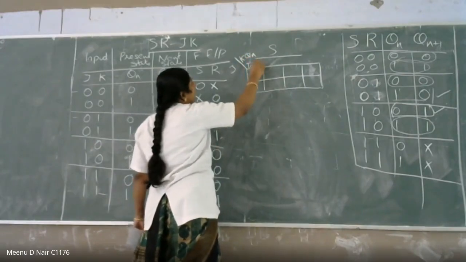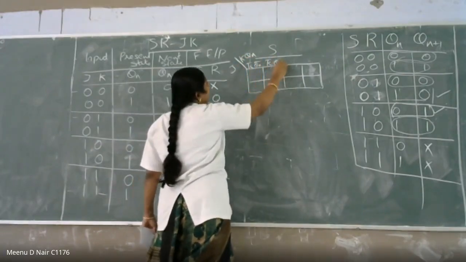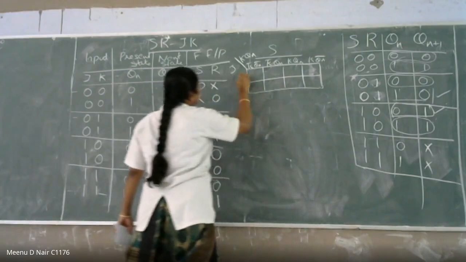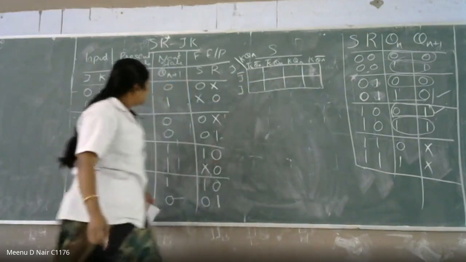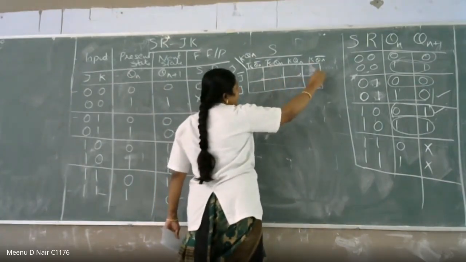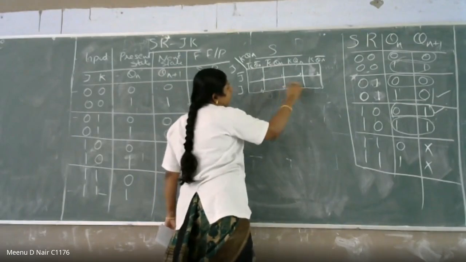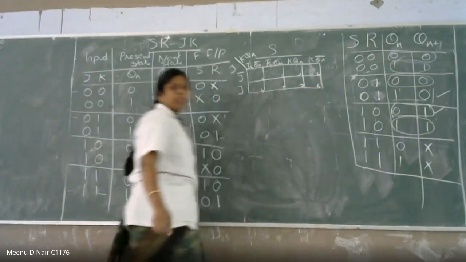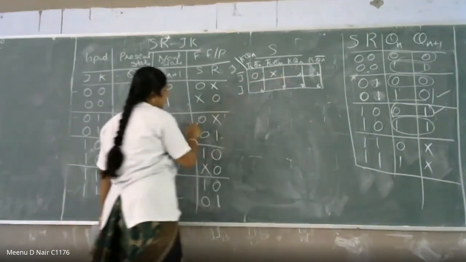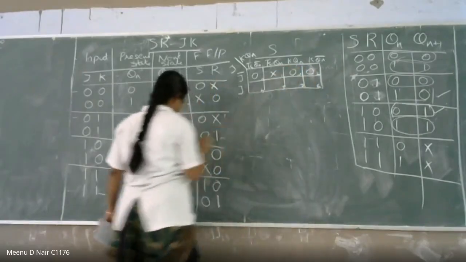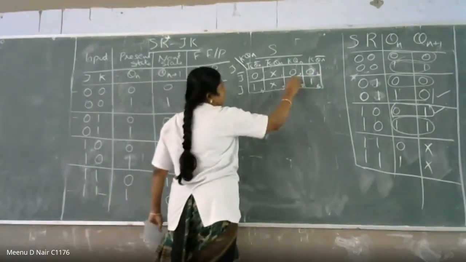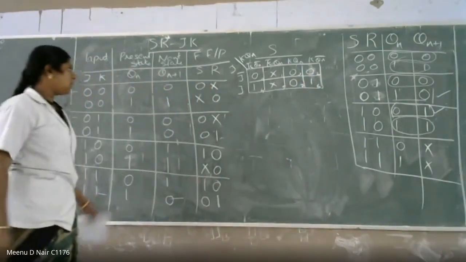So K bar Qn bar, K bar Qn, K Qn, K Qn bar, and J bar and J. You write 0, 1, 3, 2, 4, 5, 7, 6. Then you write 0, X, 0, 0, then 1, X, 1, 0. This is what you are getting.